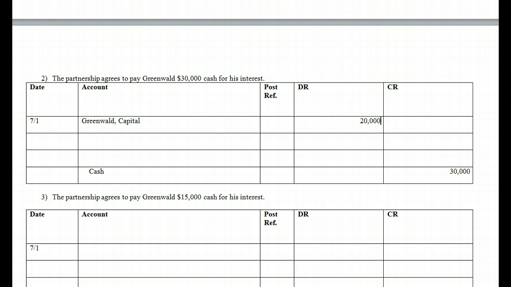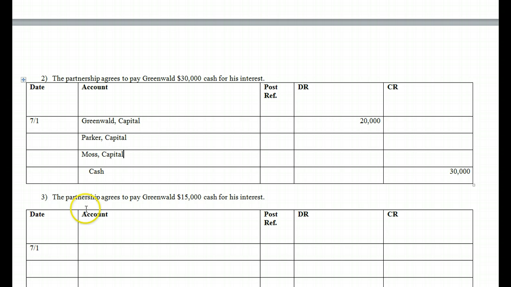Now, we're reducing assets because of owner withdrawal, this $30,000. So the capitals have to go down. Well, Greenwald, the most we can take his capital down by is the 20 that he has. So that means that our other partners have to pay out of their capital in order to meet this $10,000 difference. So notice, he's getting 30, he only has 20. That's a $10,000 bonus that we're paying to Greenwald in that case. So that actually has to come out of the other members' capital. So it's going to come out of Parker capital, and it's going to come out of Moss's capital. It has to be pulled out.